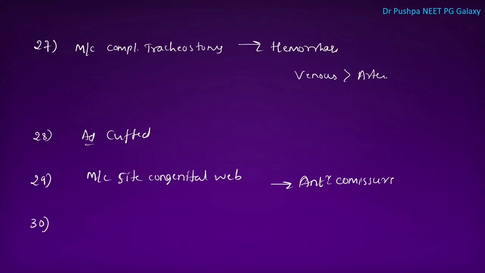Next one is, most common ENT manifestation of TB. It is cervical lymphadenopathy. There is enlargement of cervical lymph nodes in TB. This is the most common ENT manifestation. Whereas, most common site of TB nose is the anterior end of inferior turbinate. In TB ear, there is multiple perforation.